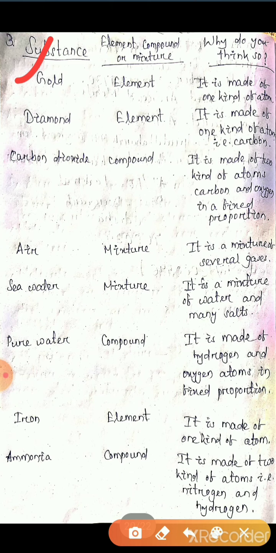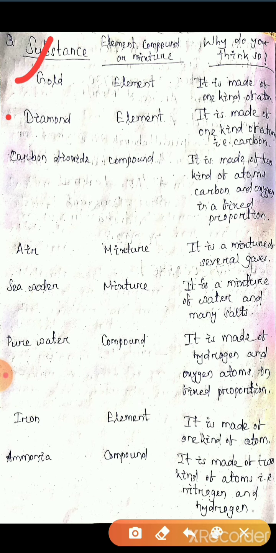which is an element because it is made up of only one kind of atom. The second one, diamond. Diamond is an element because it is made up of only carbon atoms. Okay, and we know which is formed of only one kind of atom, that is an element. That's why diamond is an element which is made up of only one kind of atom.